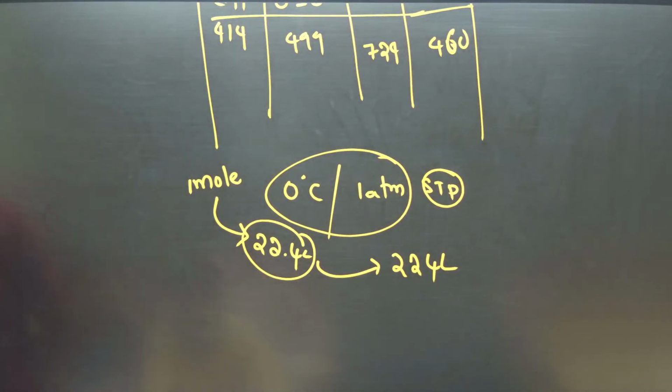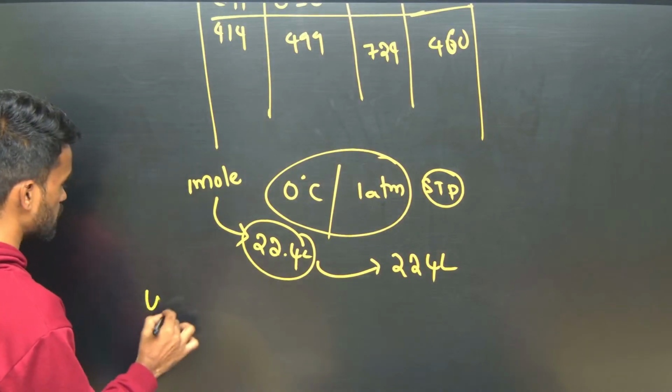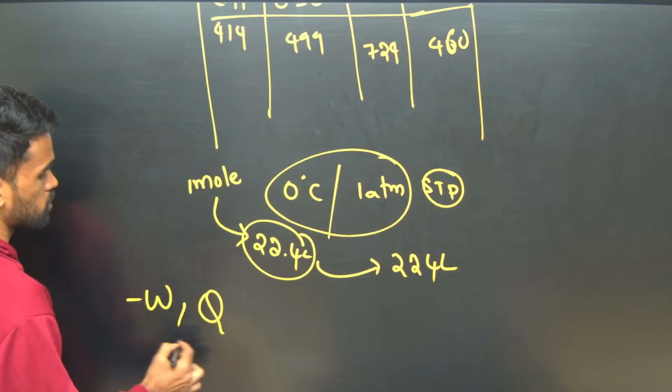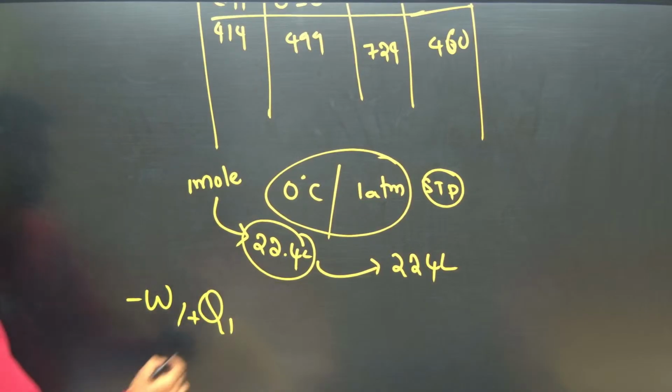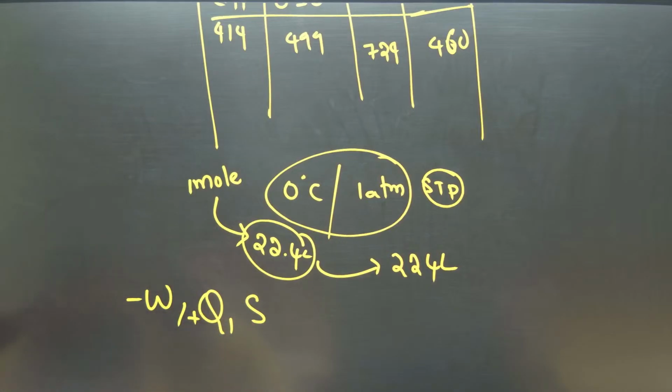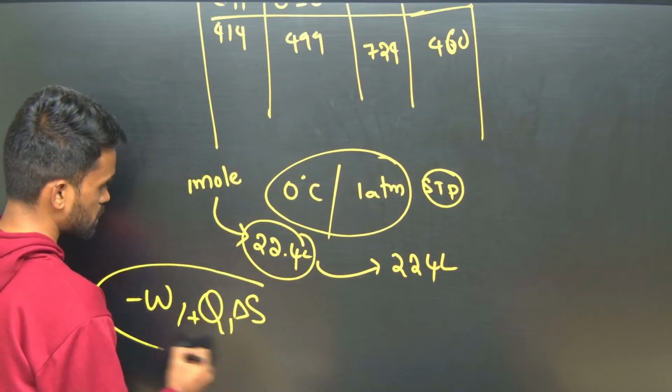So write one more question. For a reversible expansion of 1 mole of ideal gas from a volume of 10 liters to 20 liters at 27 degrees Celsius, calculate the work done by the system, the heat absorbed by the system, and the entropy change for the system. So these 3 values I want.